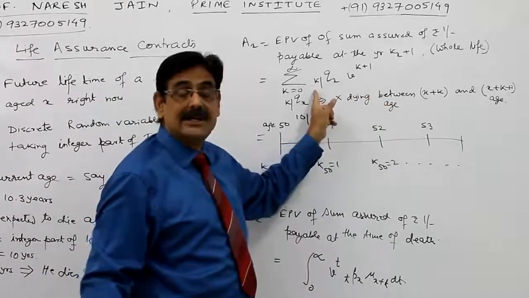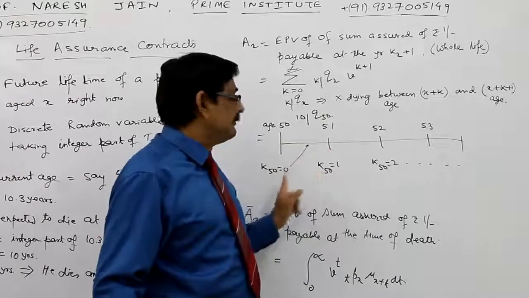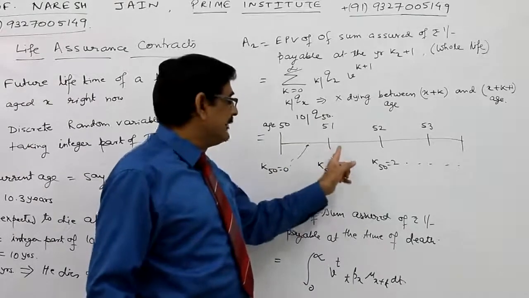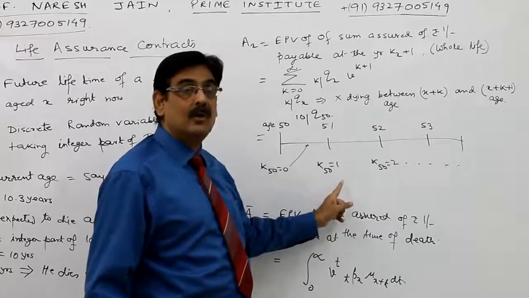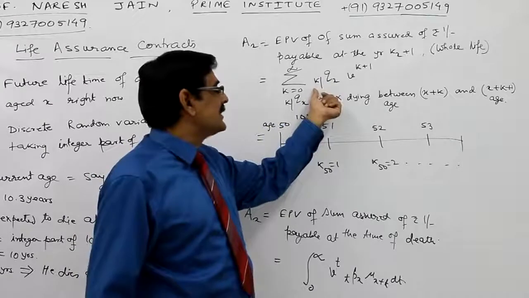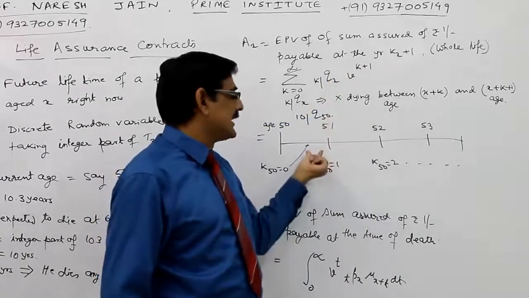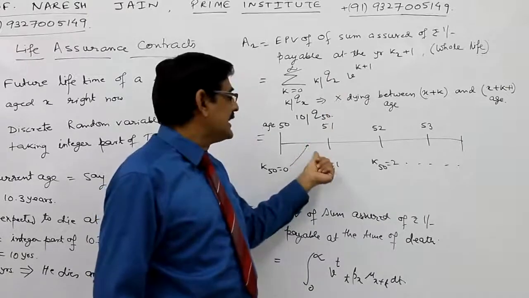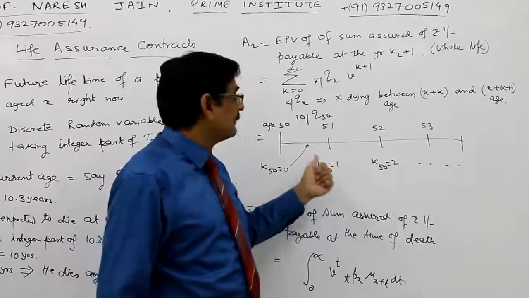And because he can die at any time, if he dies between 0 and 1, K will be 0. If he dies between ages 51 and 52, then K50 will be 1. So when K is 0, we have 0 defer Q50 with V raised to power 1, the expected present value when he dies between 0 and 1.